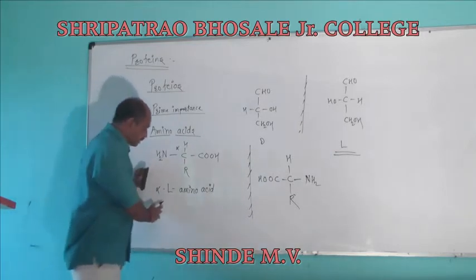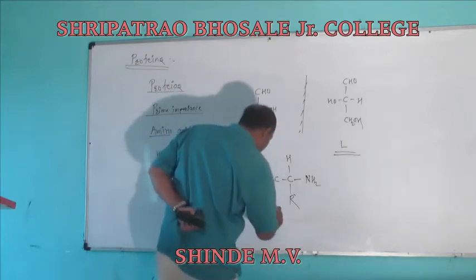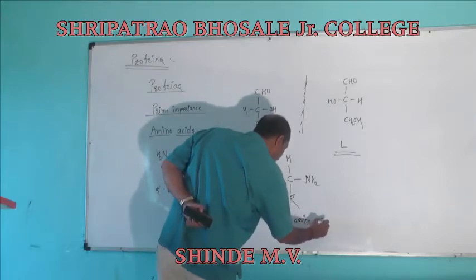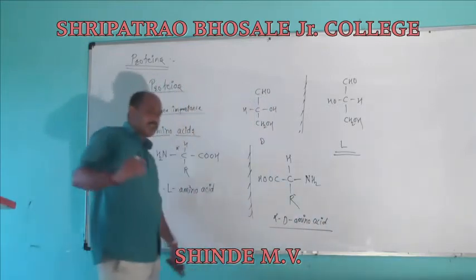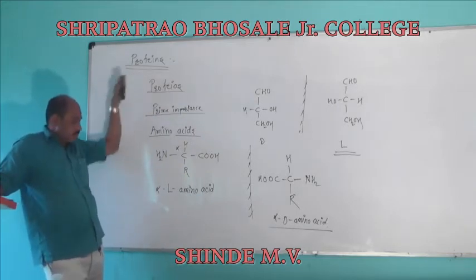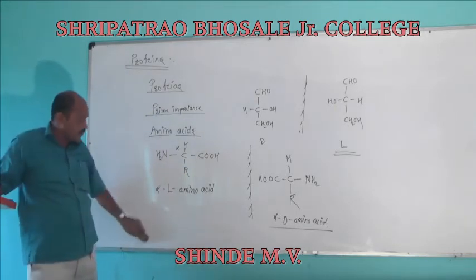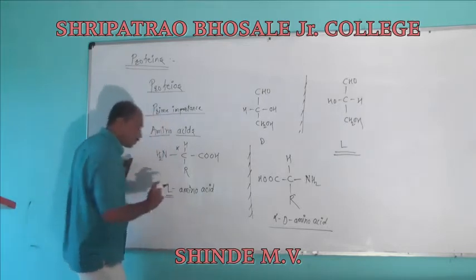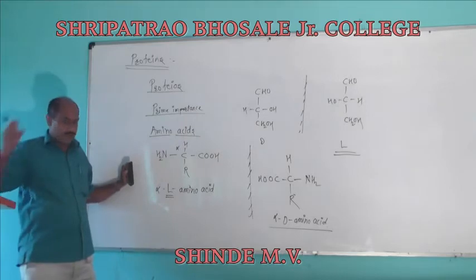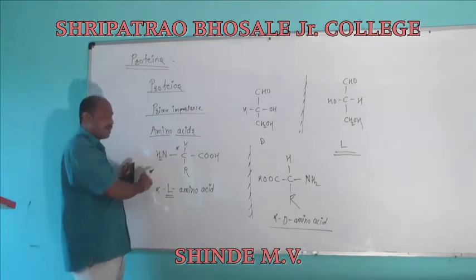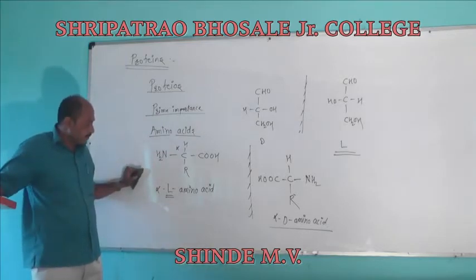Here, this one is L, and this one is the alpha D amino acid. But in the study of proteins, the complete hydrolysis of protein naturally gives the L amino acids.